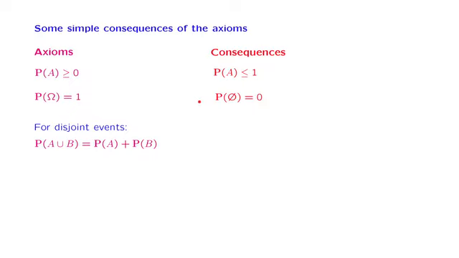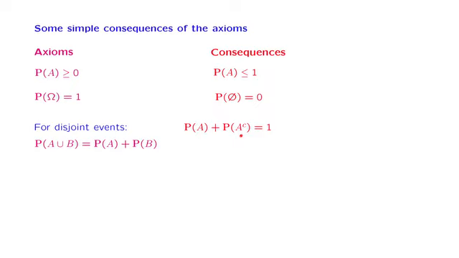We also have another intuitive property. The probability that an event happens plus the probability that the event does not happen exhaust all possibilities, and these two probabilities together should add to 1. For instance, if the probability of heads is 0.6, then the probability of tails should be 0.4.